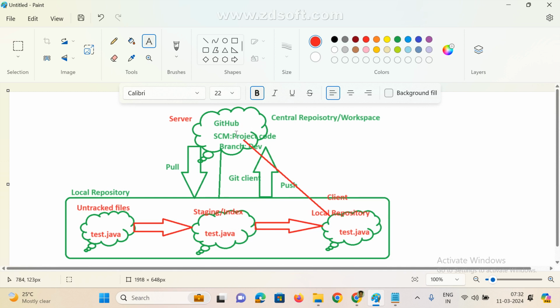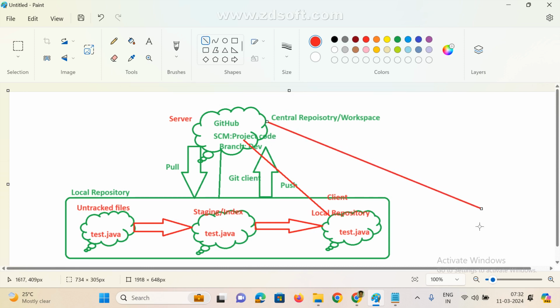Central means now everyone can access. For example, I am the existing employee, I modified, I created multiple files, and I pushed these files to the central repository. For example, you are the new joiner.